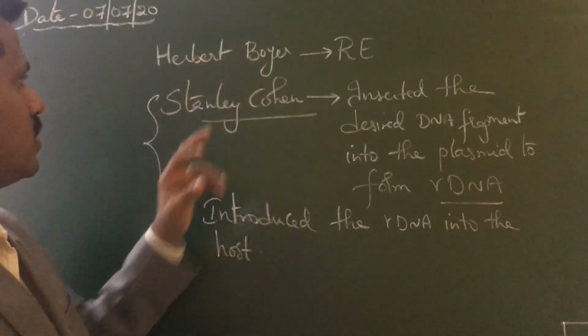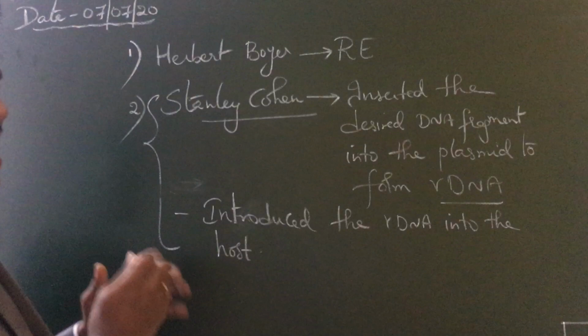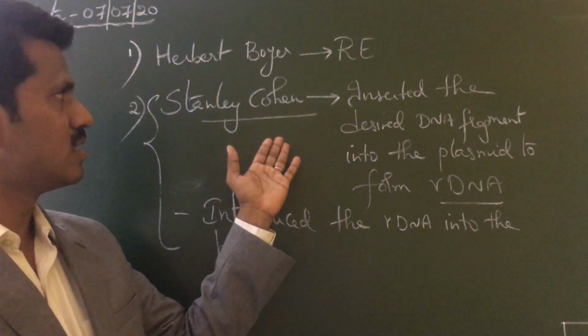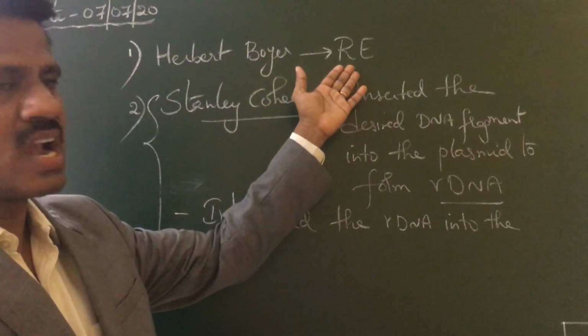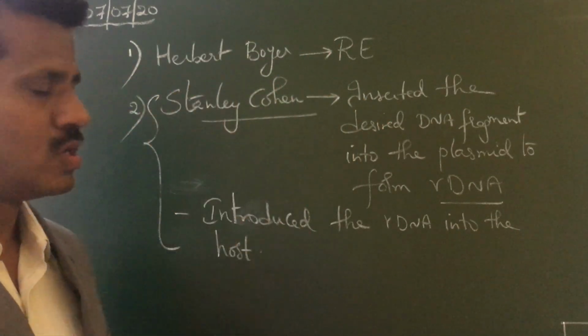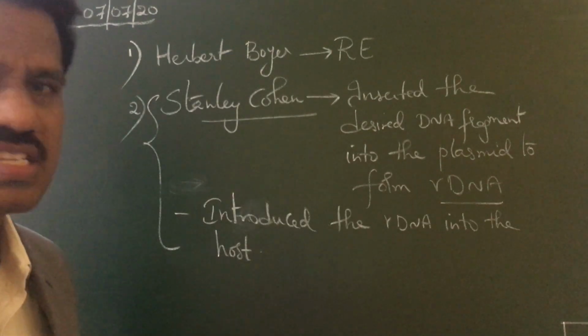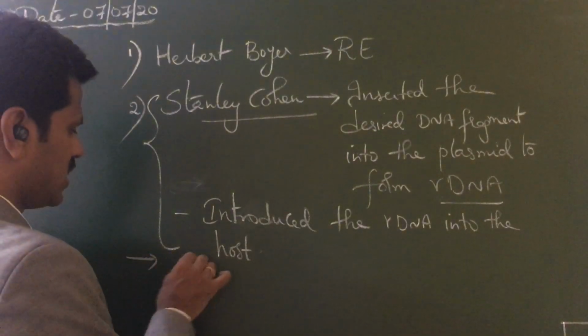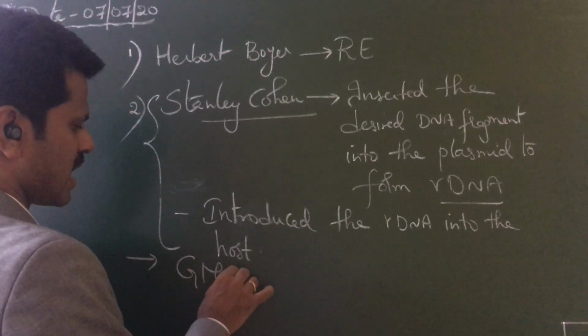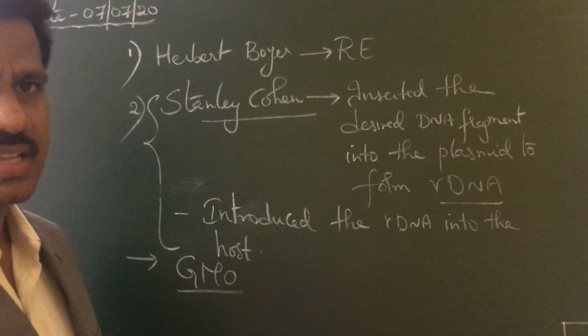So the two important scientists, Herbert Boyer and Stanley Cohen, initiated biotechnology by manipulating the genetic material. Those organisms which are genetically modified are called GMO, genetically modified organisms. These are organisms which are altered to get the desired products.